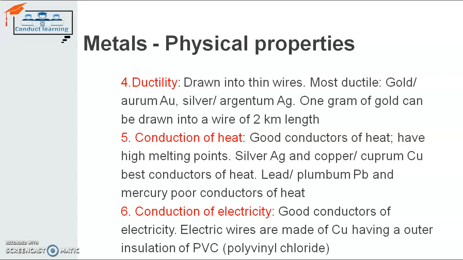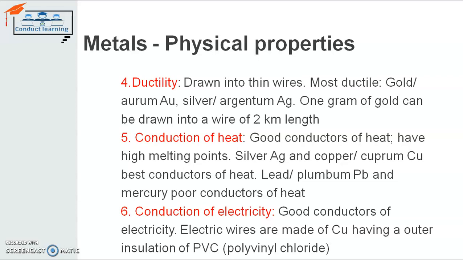Conduction of electricity, and again one of the important things: metals are good conductors of electricity. Mostly electrical wires are made of aluminium or copper, because aluminium and copper are both good conductors of electricity. That's why they are used for making wires. You can also say that copper and aluminium are both good conductors of current.